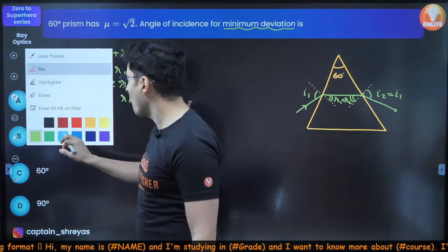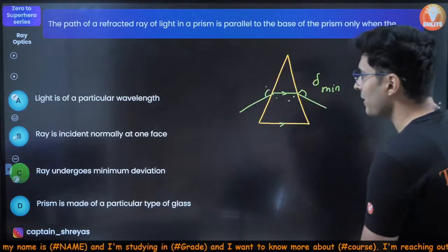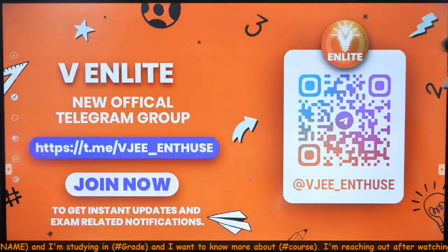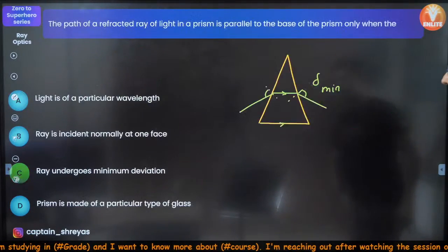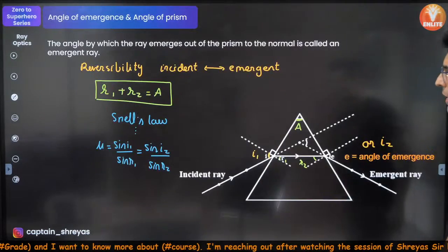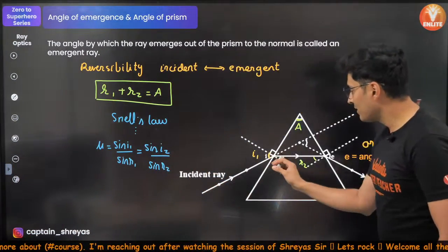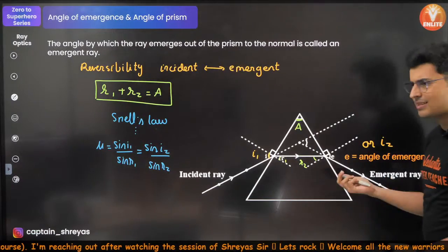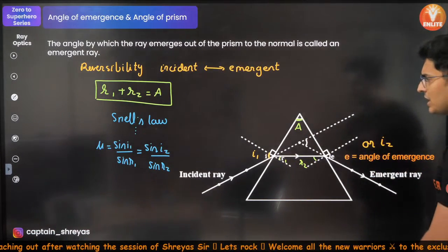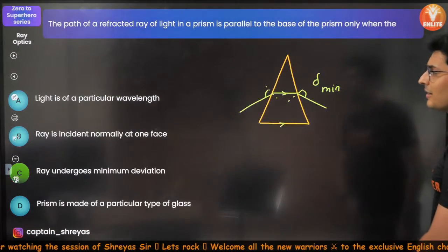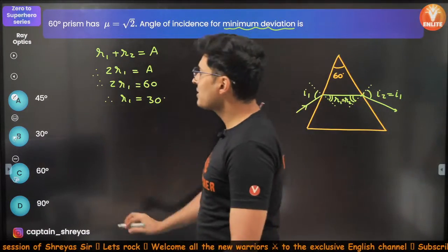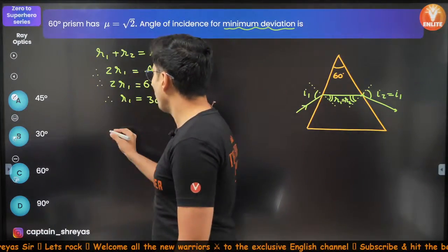Now, the next point is, we don't have to find R1, we have to find incident angle. I had also mentioned the fact over here that Snell's law is applicable even for this surface or this surface. It's a normal surface. Light is changing the medium. So you can use your Snell's law. So let's use our Snell's law and notice what we get.